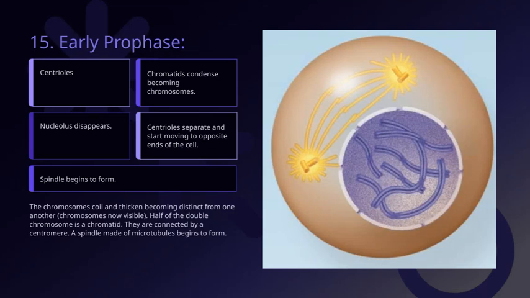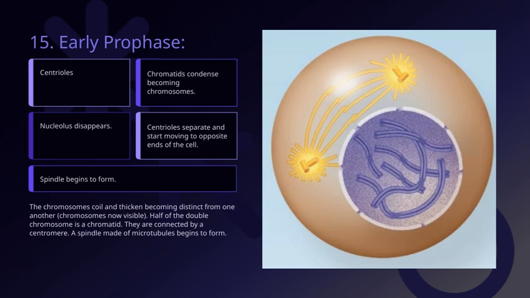Now, as we move further into early prophase, you'll notice that the chromosomes start to coil and thicken, making them more distinct from one another. This is an important step because it helps us see the chromosomes clearly under the microscope. Each chromosome now appears as two identical halves called chromatids, which are connected at a central point known as the centromere. This connection is crucial because it ensures the chromatids stay attached until they are separated later in cell division. At the same time, a structure called the spindle begins to form. This spindle is made of microtubules and will play a key role in pulling the chromosomes apart later on.